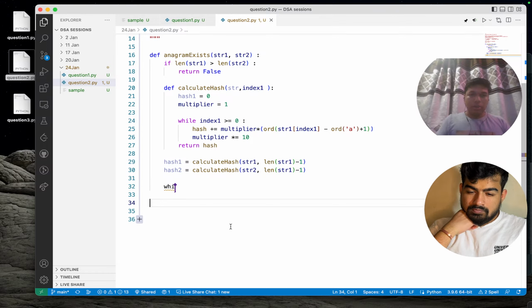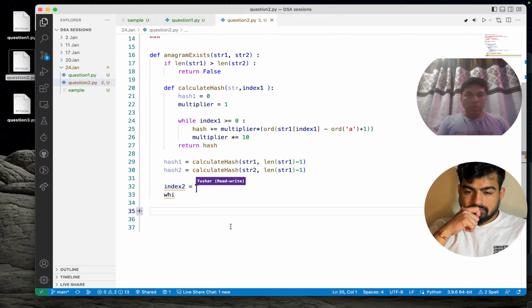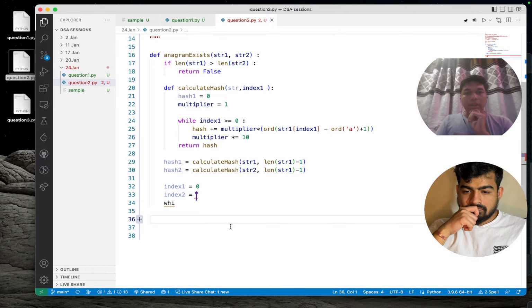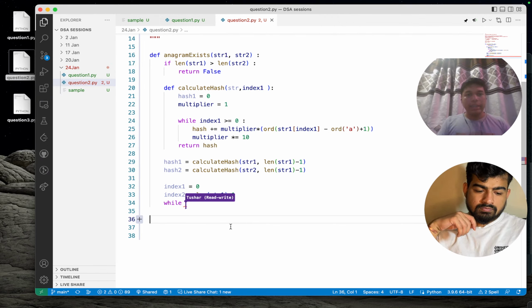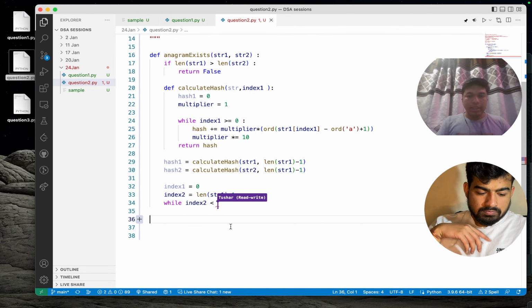So right now our index 1 is at 0, and index 2 is at the length of string 1 minus 1. We want to do it until index 2 exceeds the length of string 2, so while it's less than the length of string 2.